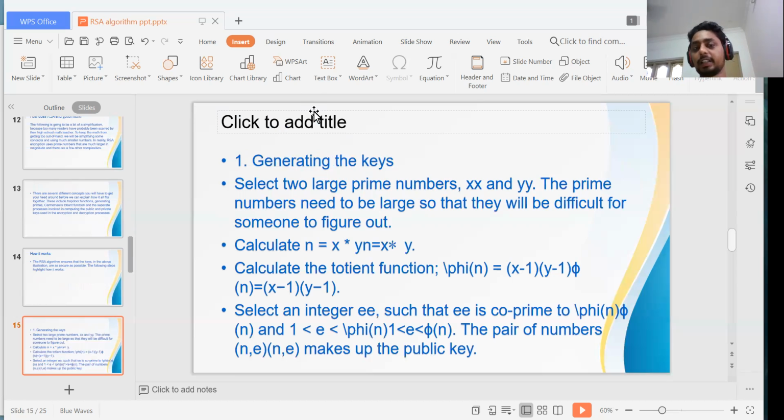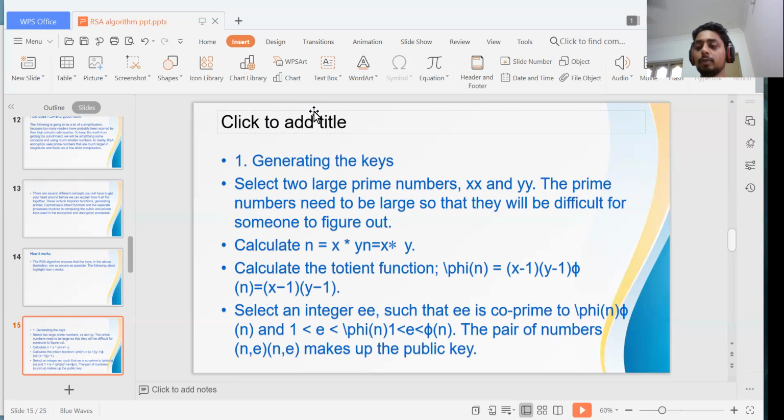Generating the keys, public key and private key: we select two large prime numbers, which we can call x and y. The prime numbers need to be large so they are difficult to figure out.